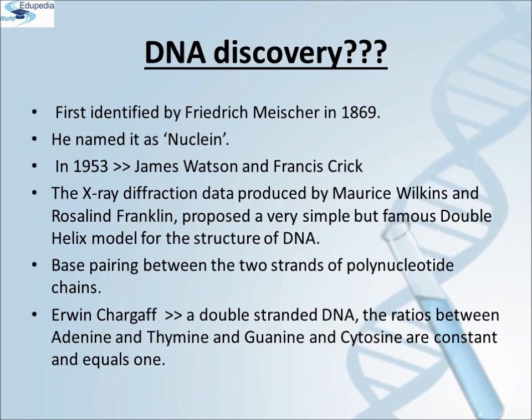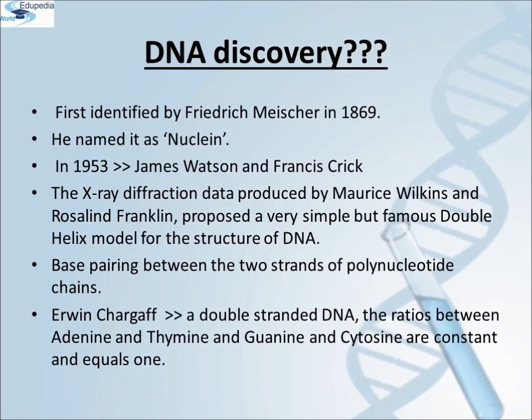It was only in 1953 that James Watson and Francis Crick, based on the X-ray diffraction data produced by Maurice Wilkins and Rosalind Franklin, proposed a very simple but famous double helix model for the structure of DNA. One of the hallmarks of their proposition was base pairing between the two strands of the polynucleotide chains.